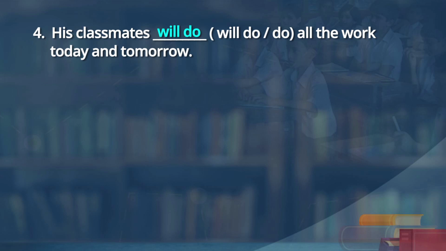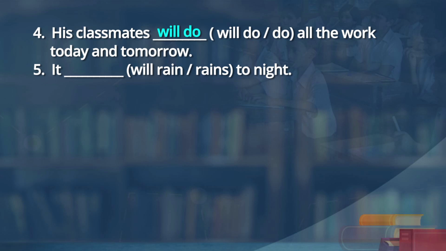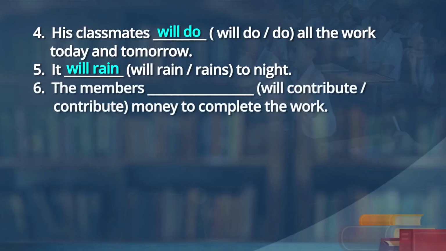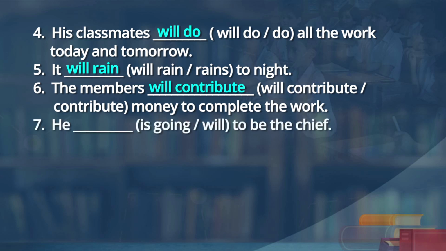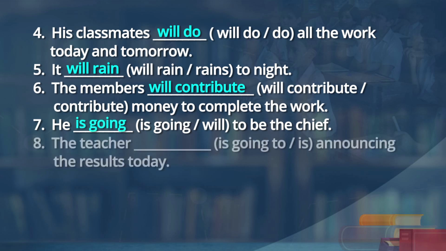It will rain or it rains tonight. It will rain tonight. Prediction. The members will contribute or the members contribute money to complete the work. The members will contribute money to complete the work. He is going to or he will be the chief. He is going to be the chief. The teacher is going to or the teacher is announcing the results today. The teacher is going to announce the results today.